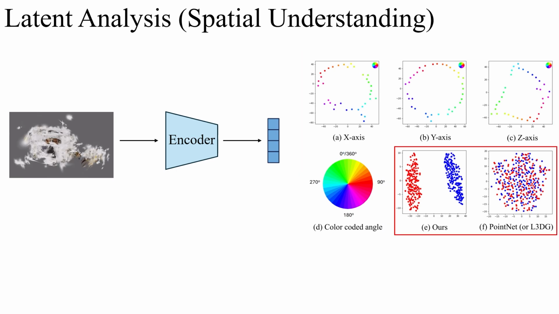Red dots in these two sub-figures show the visualization of latents encoded from the same 3D scene but with different rotations. While the blue dots are the visualization of latents of other 3D scenes. Ideally, the same 3D scene with different rotations should still be similar and close to each other in latent space, but dissimilar to latents representing other 3D scenes. In sub-figure E, our method can easily distinguish a scene from other scenes even when the scene is rotated. However, the latent space of the convolutional-based autoencoder is a mess.